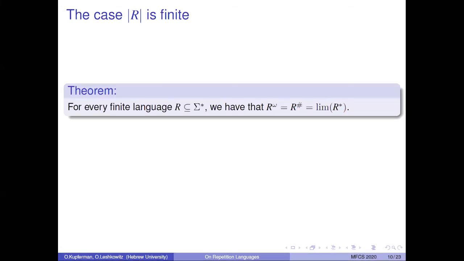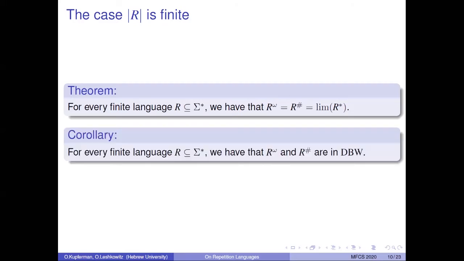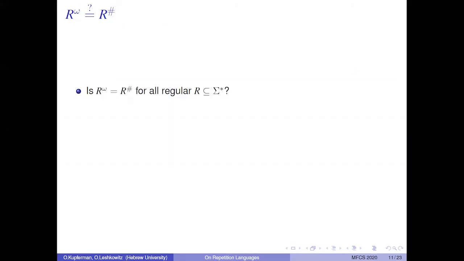Recall that Landweber proved that omega regular languages are in DBW if and only if they can be expressed in terms of a limit operator. So we have the following corollary. For every finite language R, we have that R omega and R sharp are in DBW. In particular, we see here that R omega equals R sharp. So is R omega equal R sharp for all regular languages R? The answer is no, and the following is a counterexample.